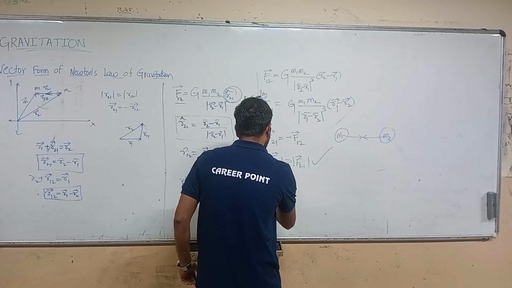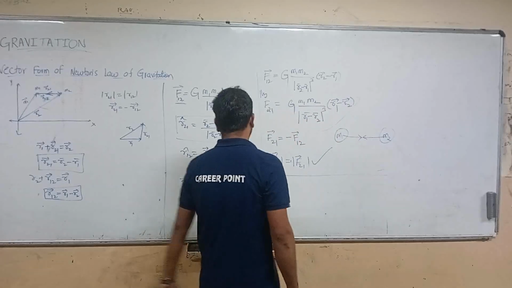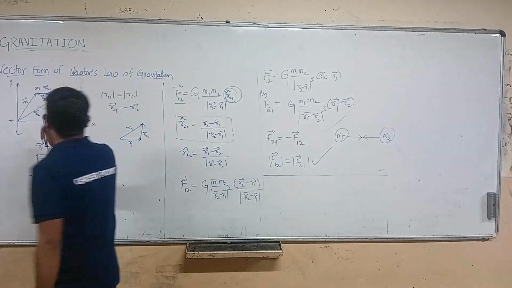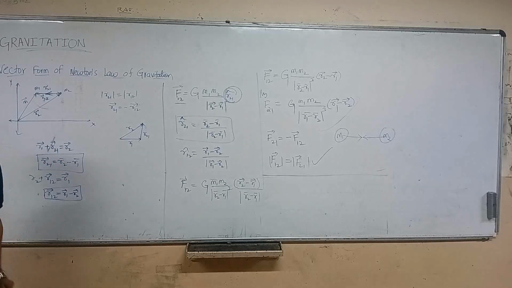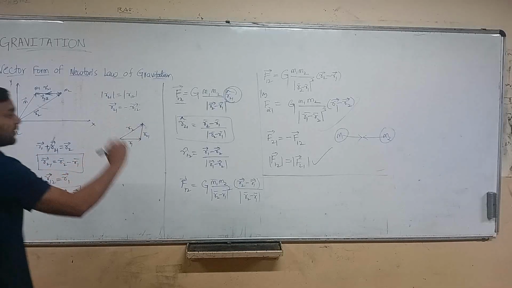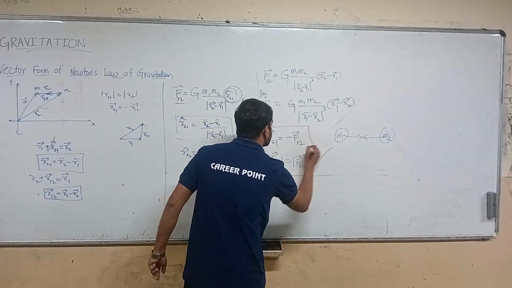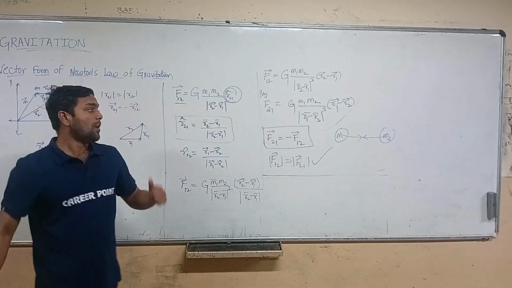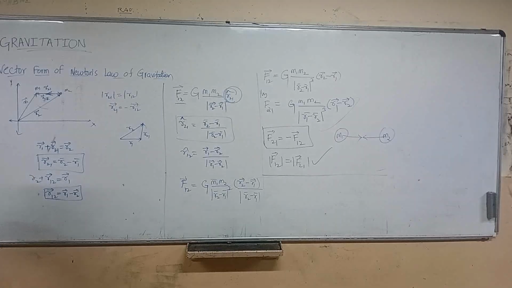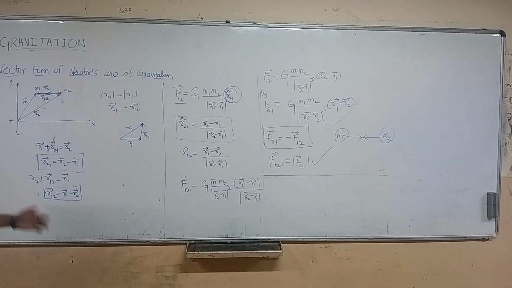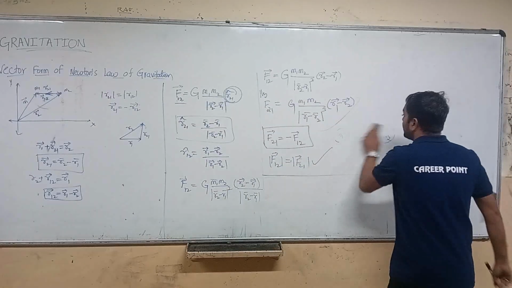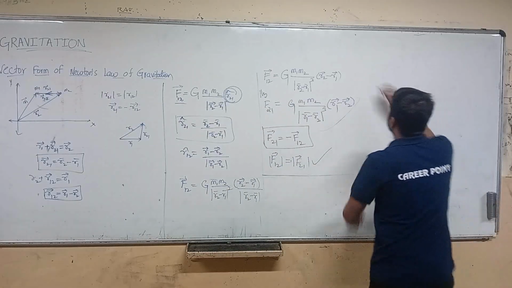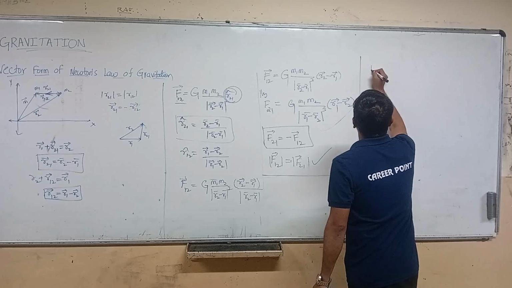So by this we got the vector form of Newton's law of gravitation: F12 is equal to minus F21, right? So here we can write that the gravitational force is an attractive force.